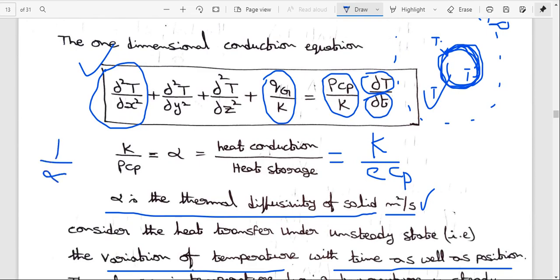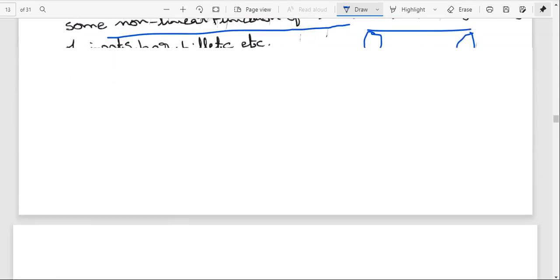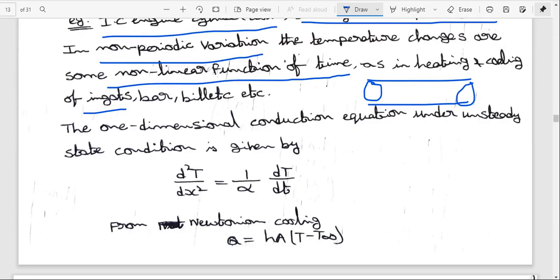So this is from the one dimensional conduction equation: d squared T by dx squared equals 1 by alpha into dT by dt.